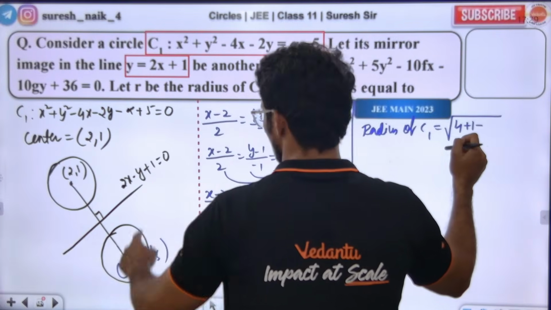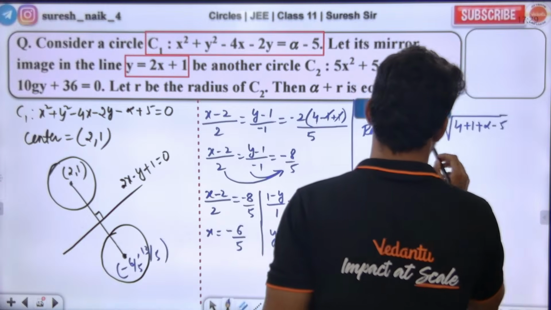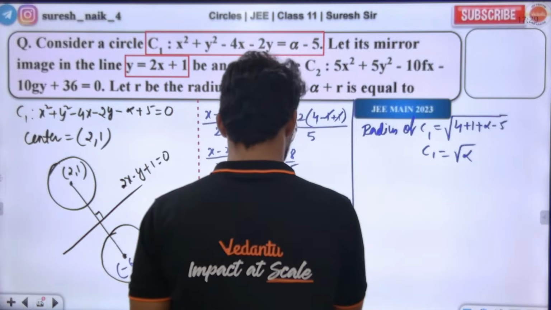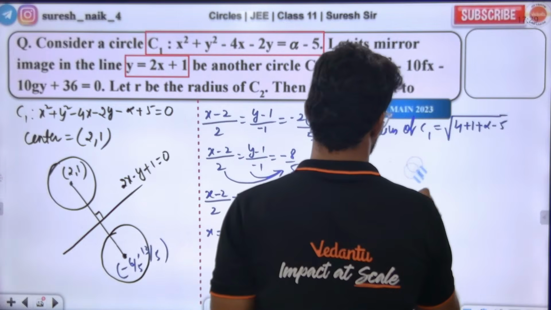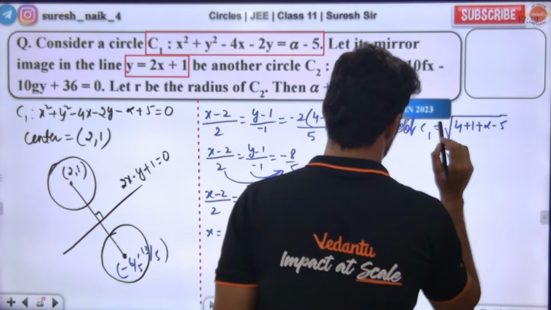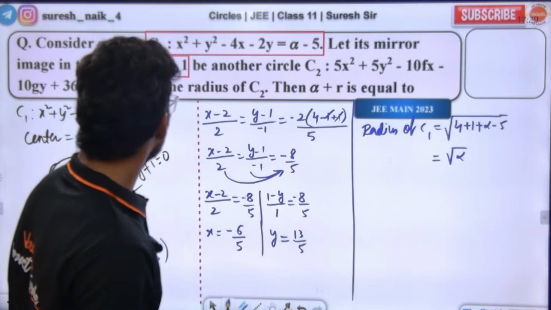Minus c means minus of minus, plus 5. So for C1 I am getting root 9. This is the radius of the first circle.